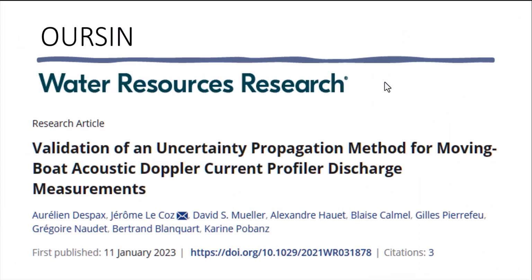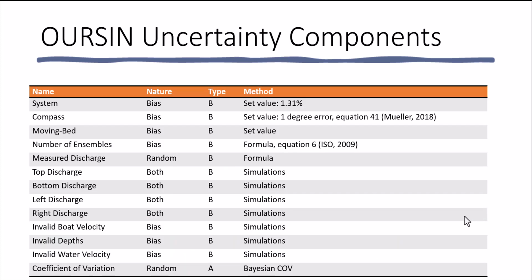The OURSIN uncertainty model has been published in a paper in Water Resources Research, and I certainly want to acknowledge all of the people that have contributed to the development of this uncertainty model. The OURSIN uncertainty components are: the system was estimated to be 1.31%, which is very close to that estimated from the TRDI work at 1.5%.